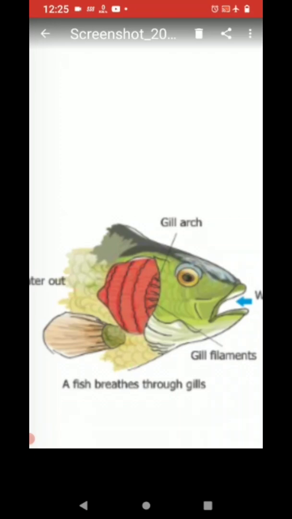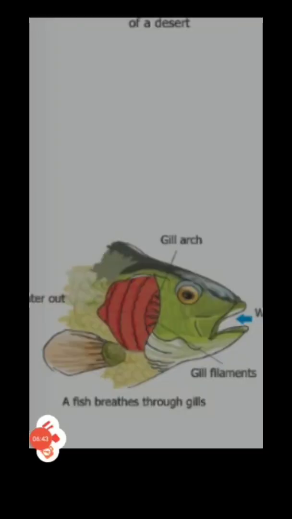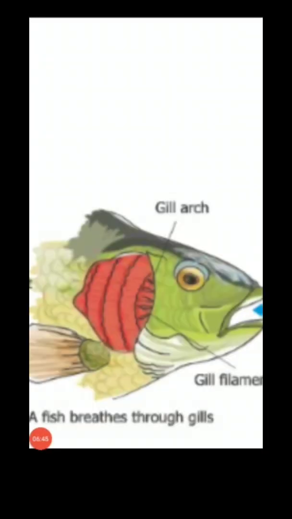Did you notice the shape of its body? It is wide in the middle and narrow at the end. Its body shape is known as a streamlined body, which helps it to swim easily in water.